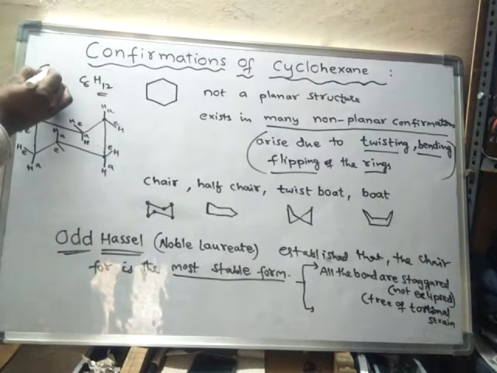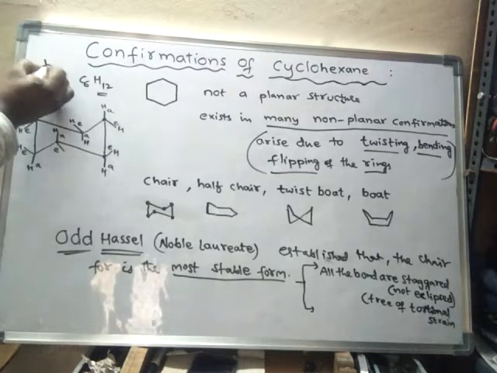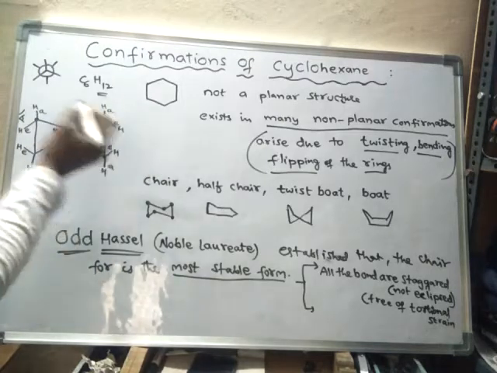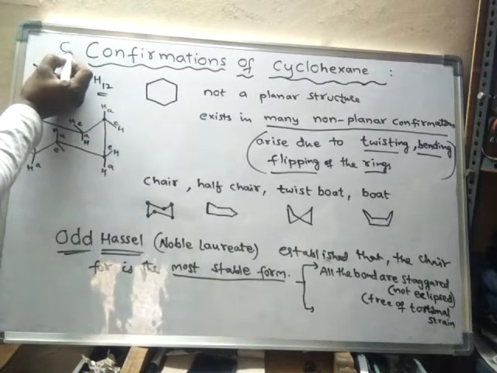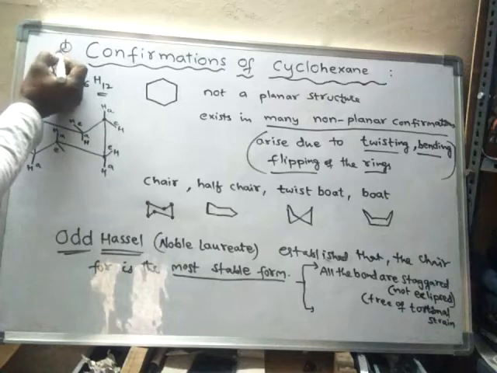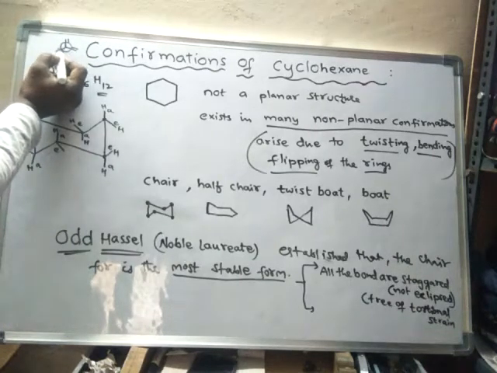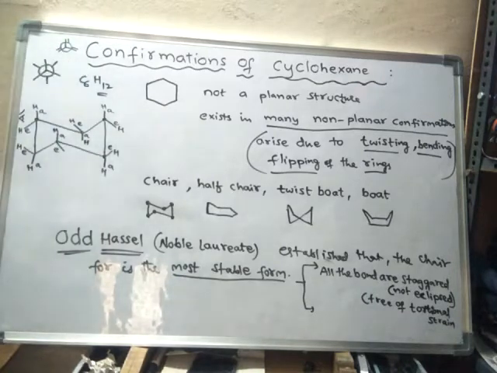So what is staggered form? This is called staggered form. What is eclipse form? This is called eclipse form.